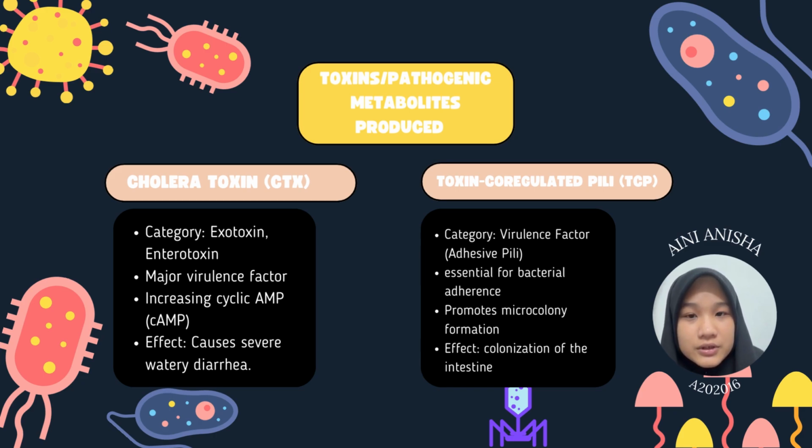Another crucial virulence factor is the toxin co-regulated pili, or TCP. These are classified as adhesive pili and serve as surface appendages that allow Vibrio cholerae to adhere to intestinal epithelial cells. TCP also promotes microcolony formation and protects the bacteria from being cleared by intestinal motility. While TCP itself is not a toxin, it is essential for colonization of the intestine. Without TCP, the bacteria cannot deliver cholera toxin effectively, making it a prerequisite for infection and disease progression.